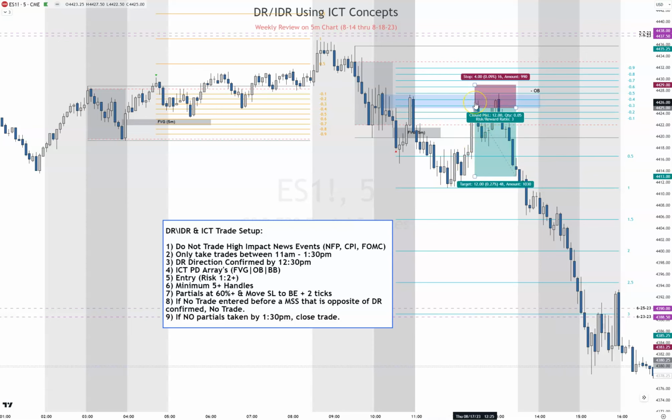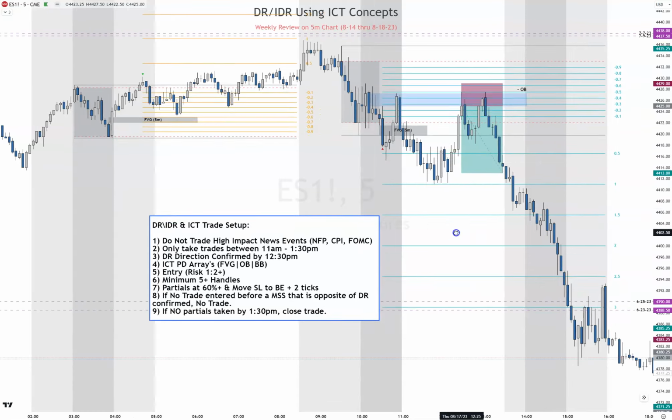Well, when price came up here at 12:25, came up to our order block and respected it, closed there, started there, and came back down, you're taking your trade, right, when it hits this order block. Stop goes above the order block, aim for 1 to 2. Here in this case, because we're aiming for these lows, we're shooting for 3. We get 12 handles there. We get plus 3R, so plus 12 on that day, on Thursday.